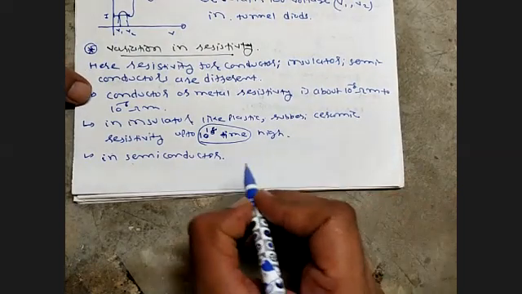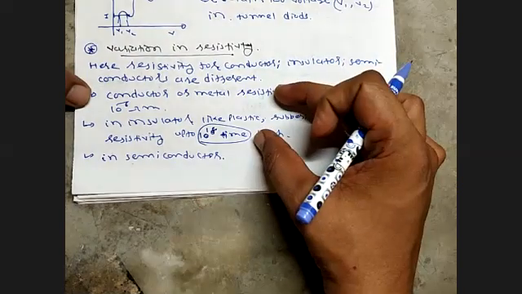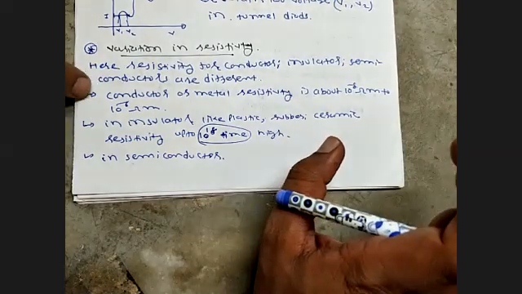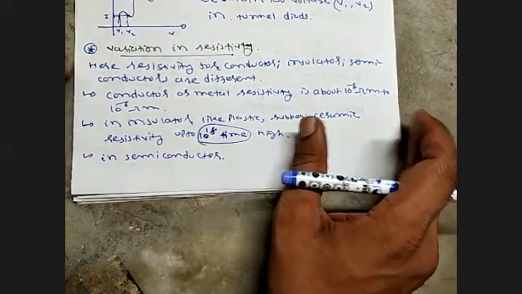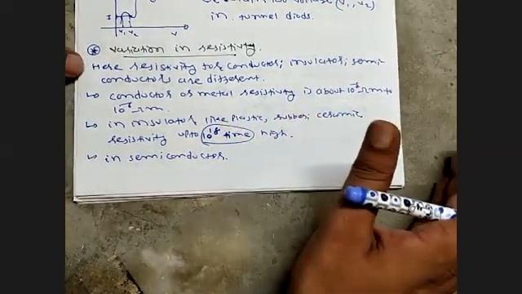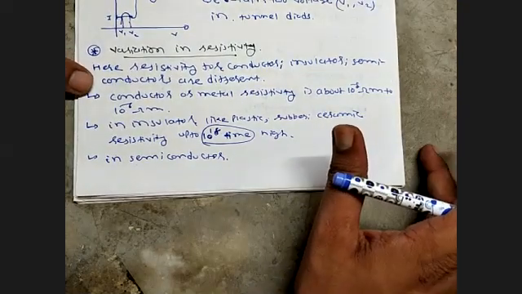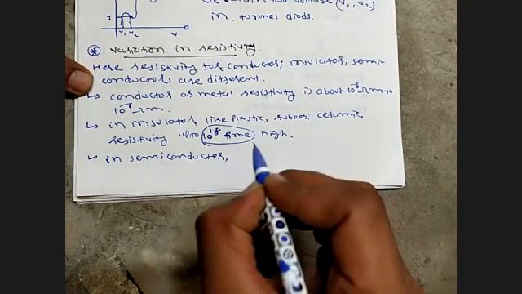In semiconductors also there is resistivity, but between these two values, lower than an insulator and higher than a metal. So there are temperature limitations, not time limitations, in a semiconductor.